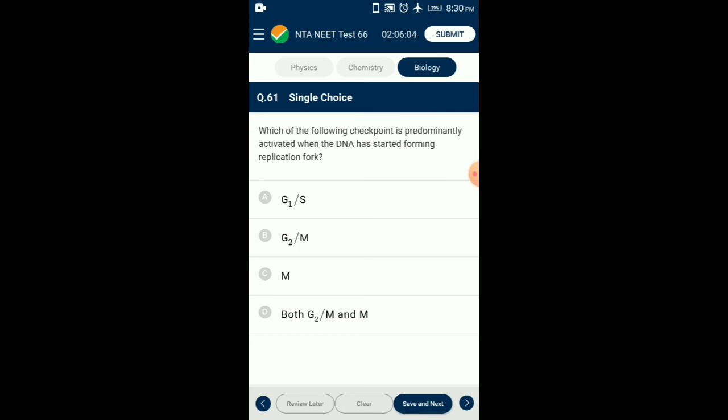The primary G1 and S cell cycle checkpoint controls the commitment of eukaryotic cells to transition through the G1 phase to enter into the DNA synthesis in S phase. So the answer is option A.